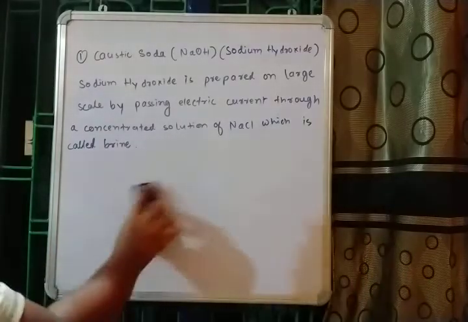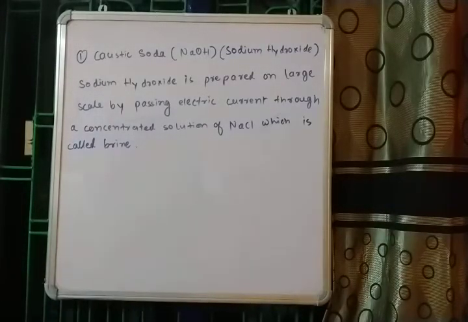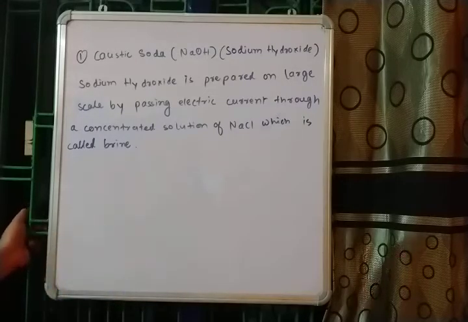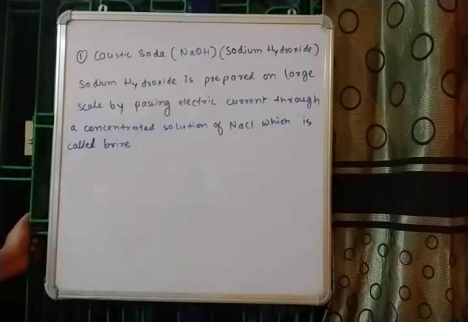So we need a solution like this, brine, and that brine will be subjected to electrolysis. Electrolysis is a complex process, and at this level I don't think it is wise to explain it.